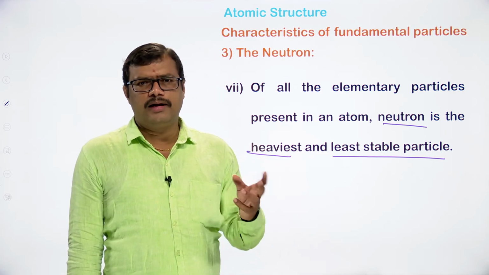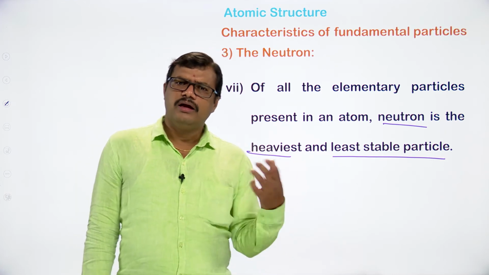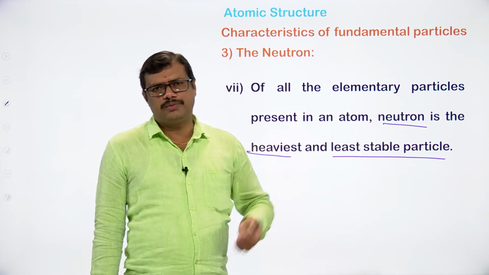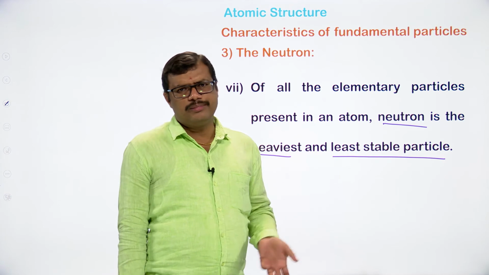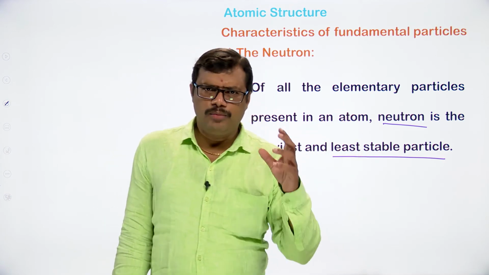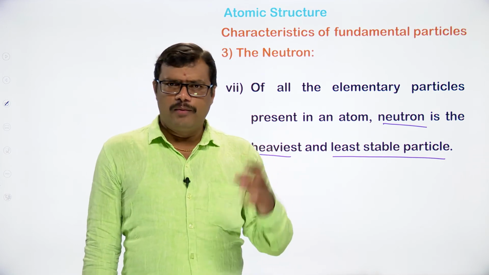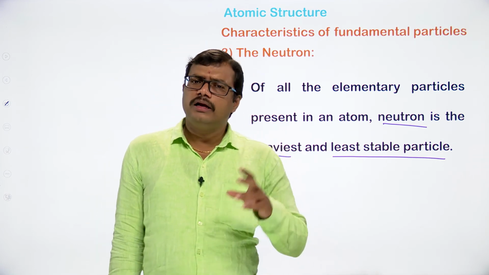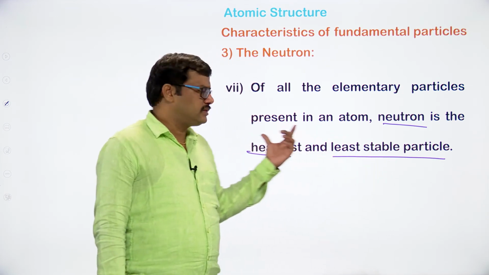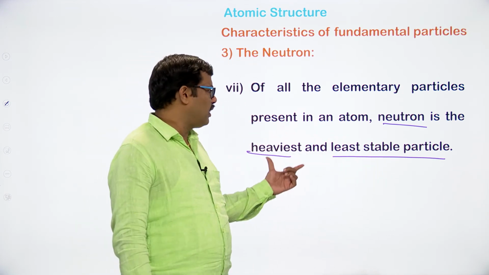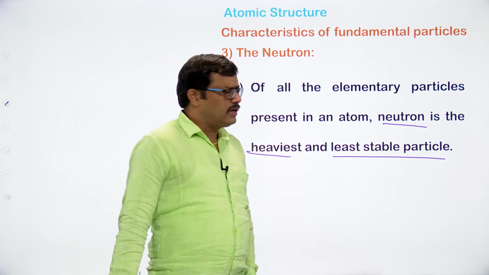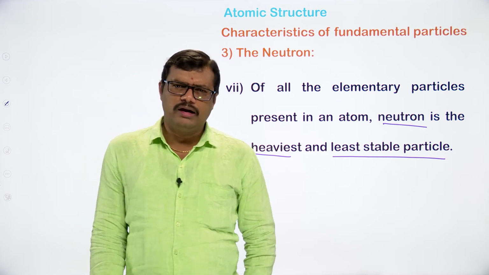Electron is the lightest particle because of its very low mass, whereas because of the high mass, neutron is the heaviest particle. And when you observe the stability, neutrons are least stable among the three: electron, proton and neutron. So it is the heaviest particle, but the least stable particle. You have to keep these things in mind when dealing with the examination.